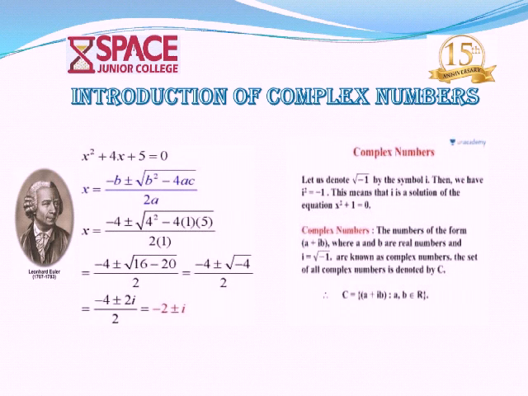Root 4 is 2, and root minus 1 is i, as introduced by Euler. So that equals minus 2 plus or minus i. Now we can solve all types of quadratic equations. This is one example of a complex number: minus 2 plus or minus i.